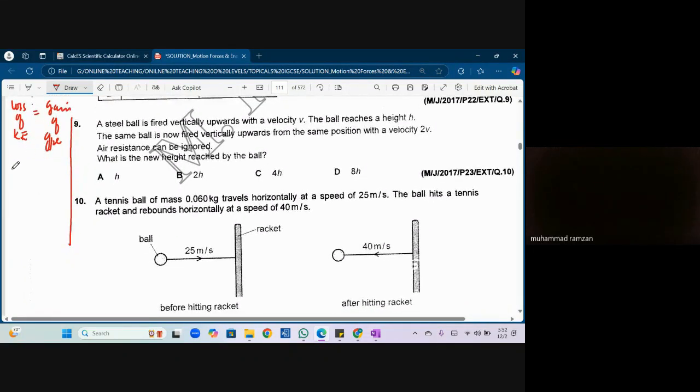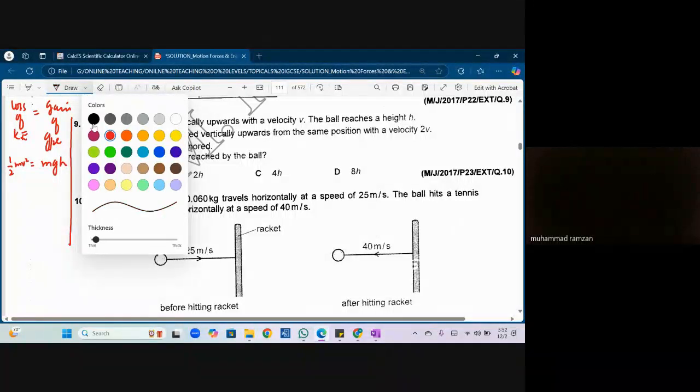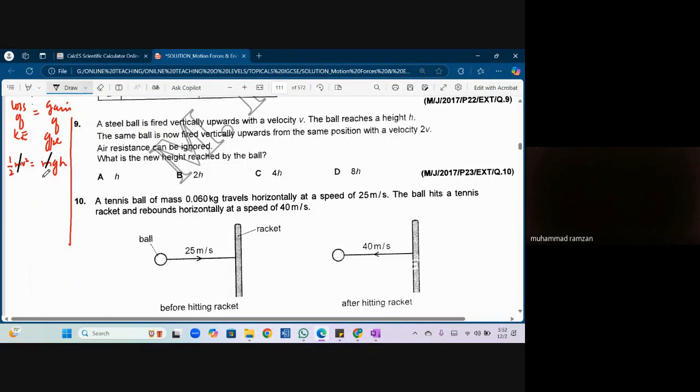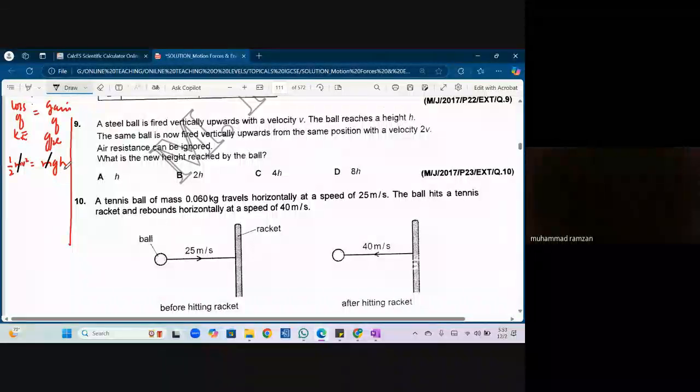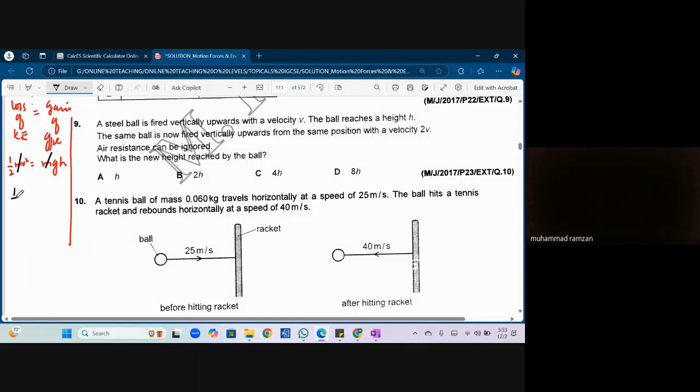So this is equal to half mv square. So what is the GPE? Gravitational potential energy is equal to mgh. Can I cancel m by m? This is the reason why he has not given us the mass, because he knows very well that the mass will cancel anyway. So what is the height? The height reached is h. Now it is 1 by 2 v square equals g times h.